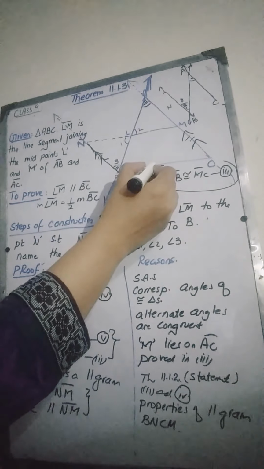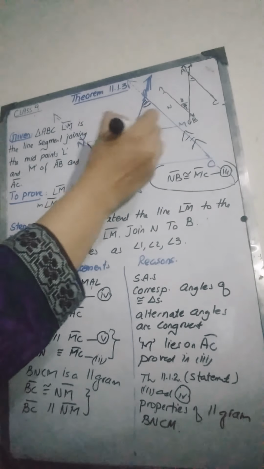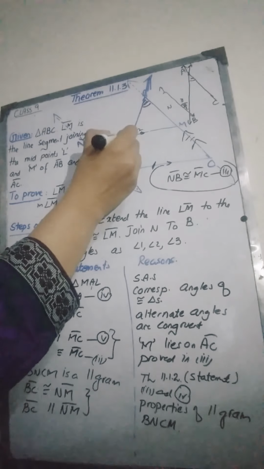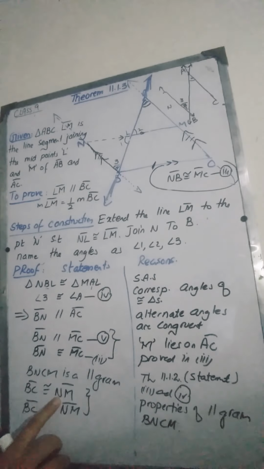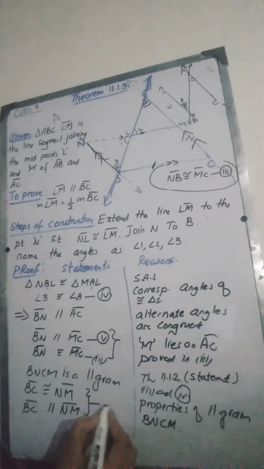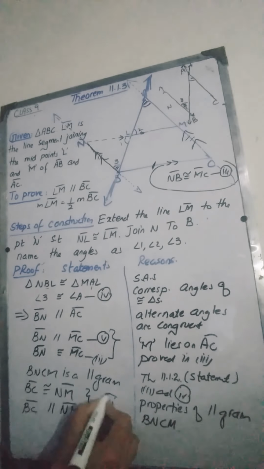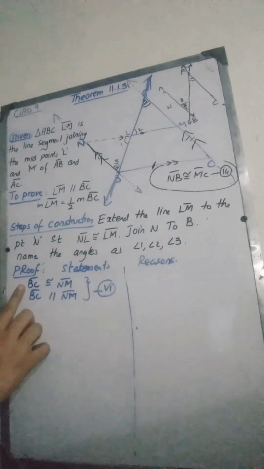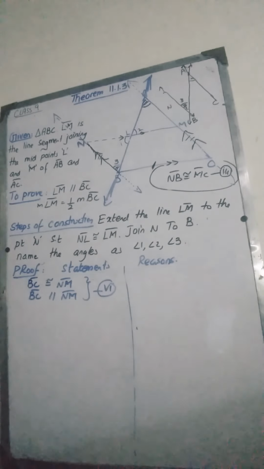It means that BC will be congruent to NM, this whole length, and BC is also going to be parallel to this line NM. Let me mark this as equation 6. So till now we have proved that BC is congruent to NM, and BC is also parallel to NM.